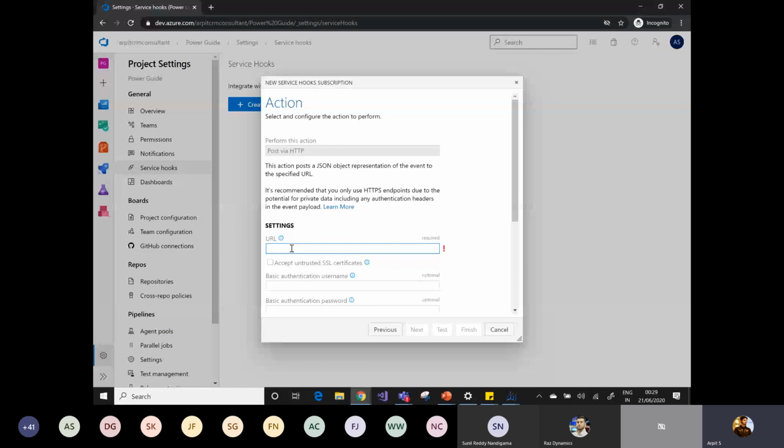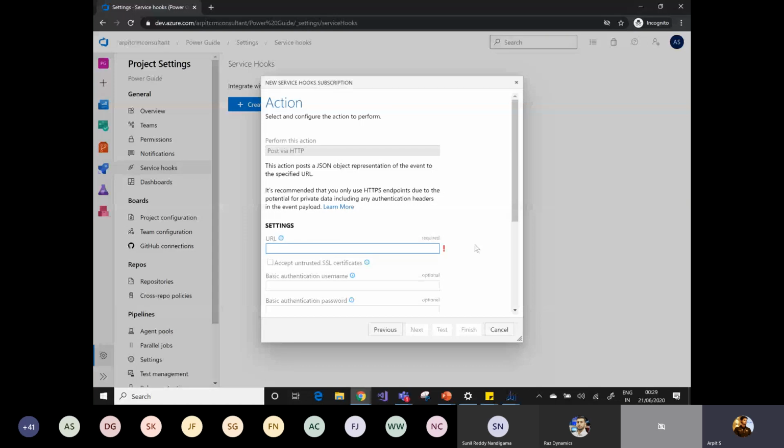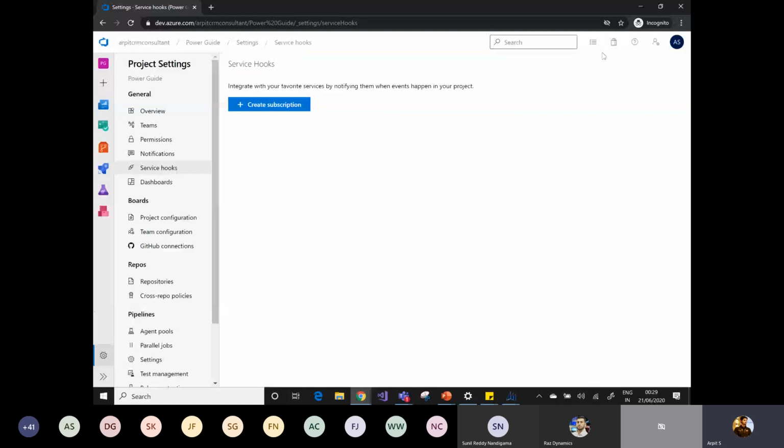So you can simply use the HTTP trigger in Power Automate, and once your build gets completed in Azure DevOps, it will automatically call that URL and will send the build artifacts to your Power Automate or to your Logic apps, and you can simply store those artifacts at any location. So this is the way you can take the backup based on your need.